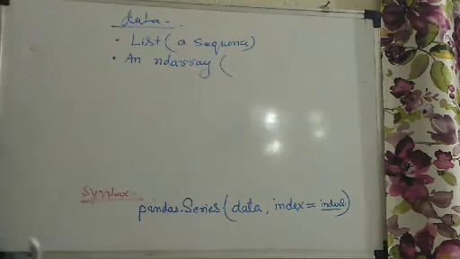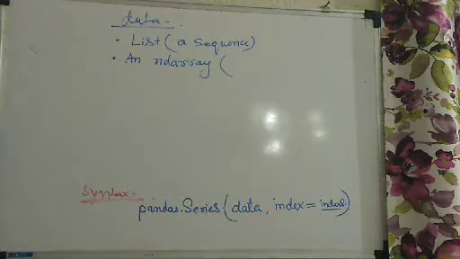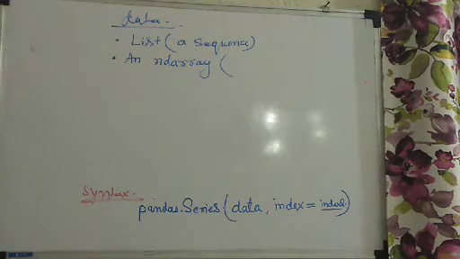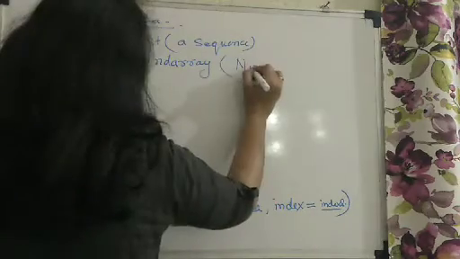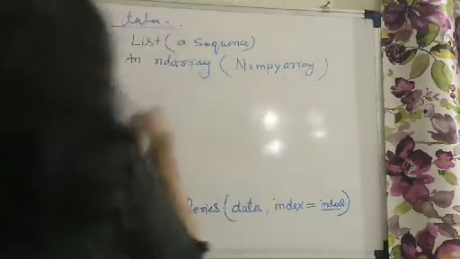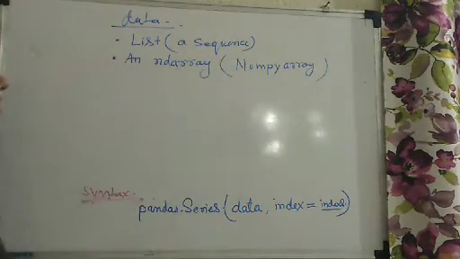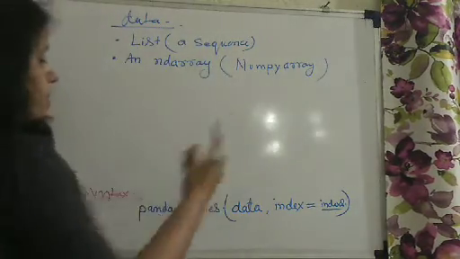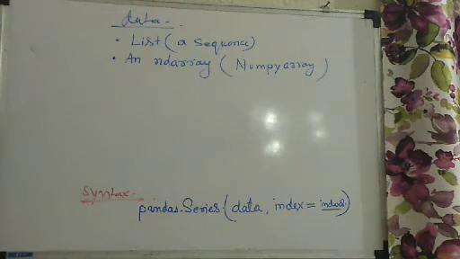Next one is an ND array. ND array means numpy array. ND array is referred to as a numpy array. Okay, ND means an n-number-of-dimension array will be created. So a numpy array can also be passed to the series to create the series type of object.